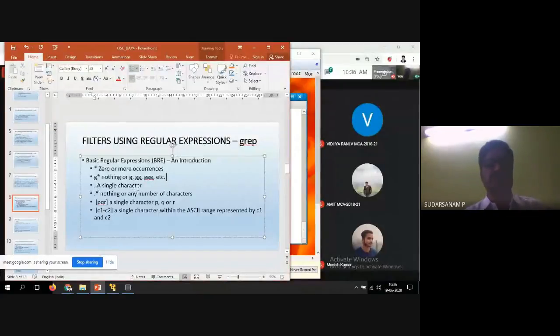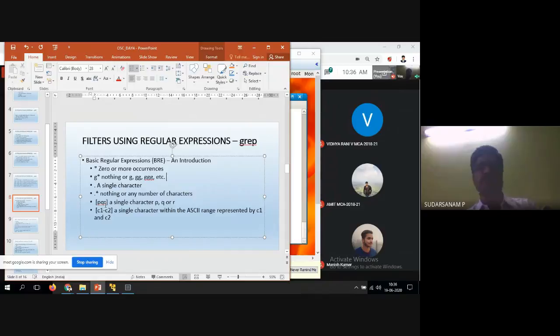Dot star means nothing or any number of characters, which we have used just now. Now [PQR] matches a single character, either P or Q or R. Anyone of them will be matched.